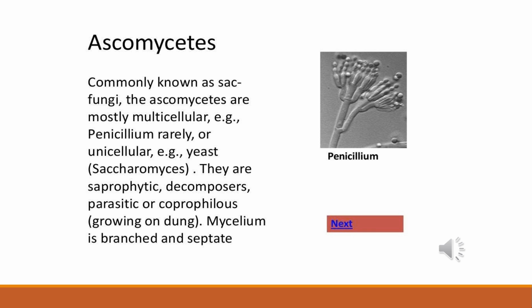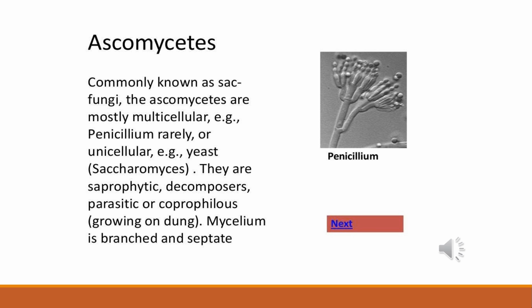They are saprophytic, decomposers, parasitic, or coprophilous. Coprophilous means growing on dung, etc. The mycelium is branched and septate. Asexual spores are conidia produced exogenously on the special mycelium called conidiophores. You can see in the diagram of Penicillium that spores are formed outside the sporangium, so these are called exogenous.